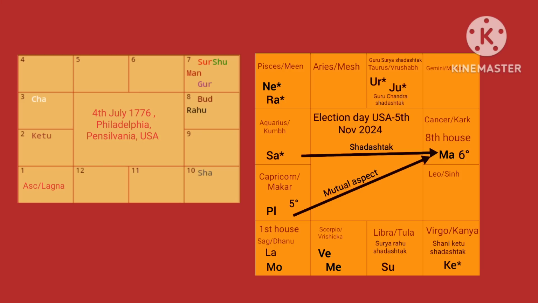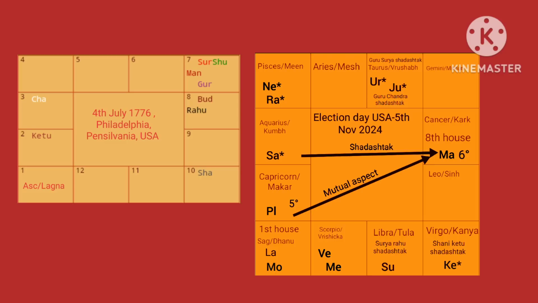Now have a look at the screen. You can see two charts on the screen. The left side chart is the Independence Day chart of United States, which was formed on 4th July 1776 in Philadelphia, Pennsylvania, USA. That is the natal chart. And the right hand side chart, the dark orange chart, is the election day chart for USA for 5th November 2024.